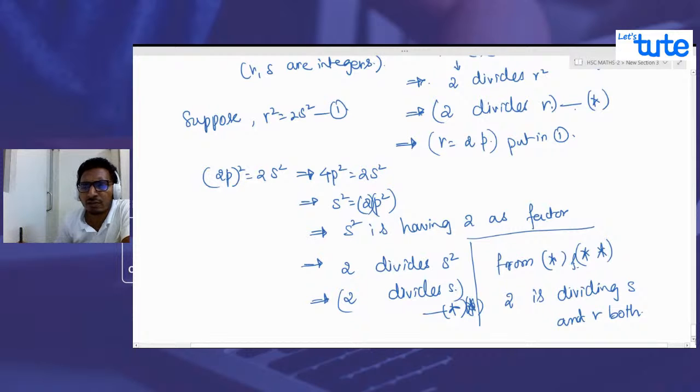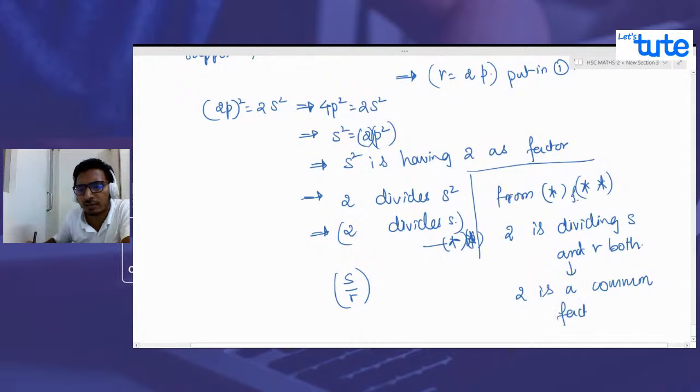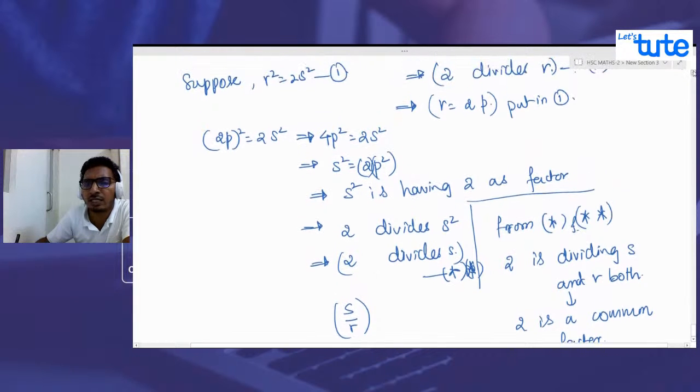So what do we understand from this? That s and r have common factors, correct? Because from what we have got here, we can say that 2 is a common factor. But what is the definition of a representation?